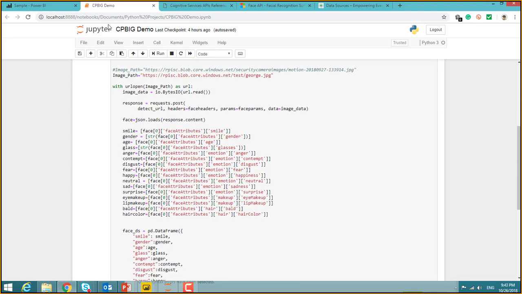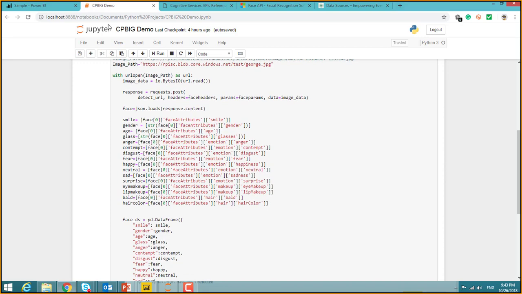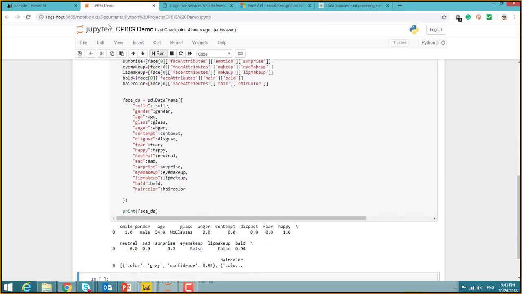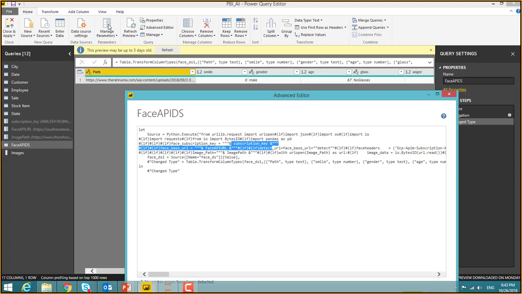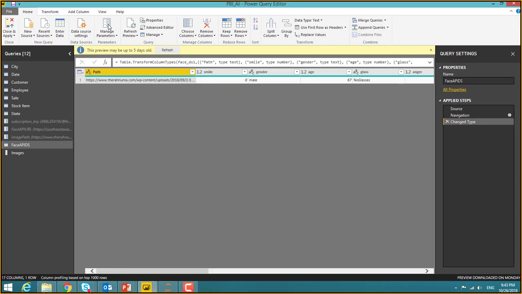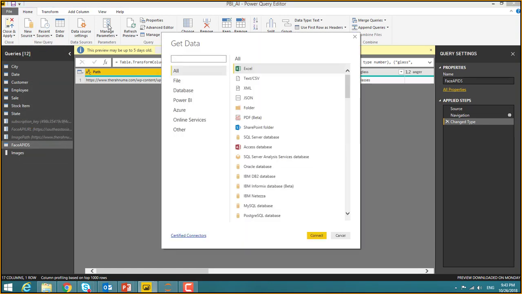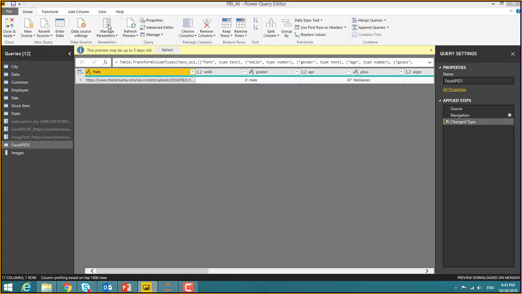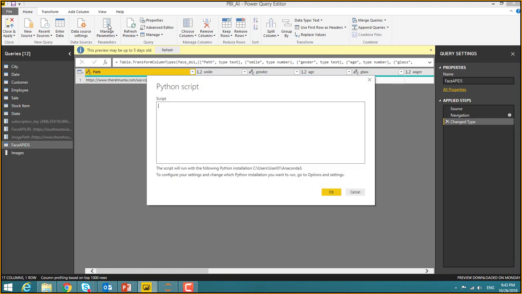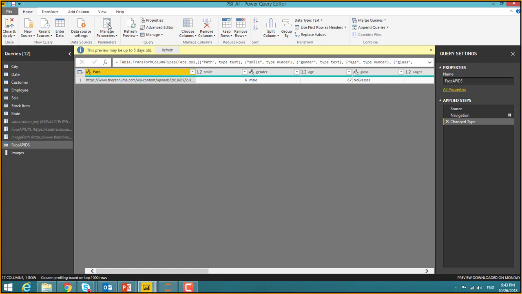And this is a simple example. Once it is modified, we need to validate whether the scripts are correct or not. So we just use Jupyter, where I can make changes of whatever I want. And once it is validated, I simply copy paste it into the Python. So to create a Python script in Power BI, you choose new source, then search for Python script, and then it gives you the option to hard code the values. So you just copy paste that, and then once you have it, you see everything there. All right. So that's a simple place where you would embed the Python into Power BI.